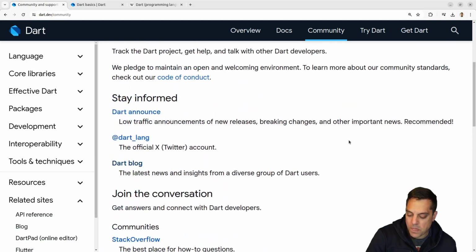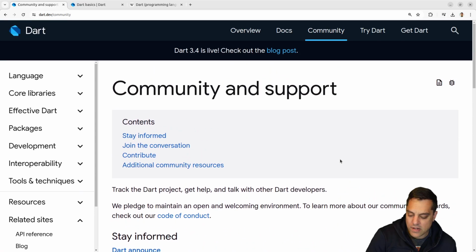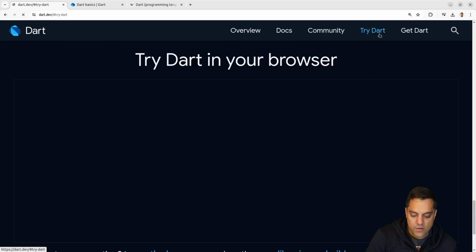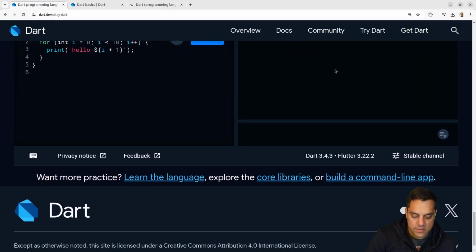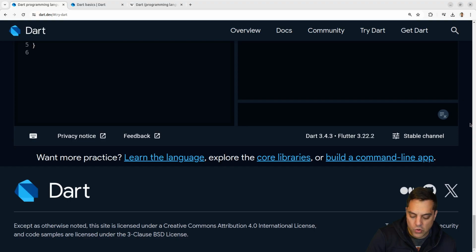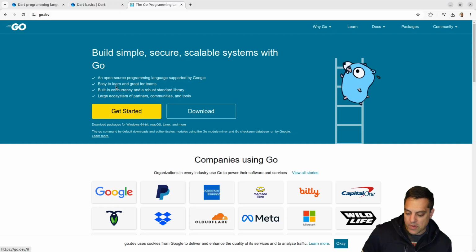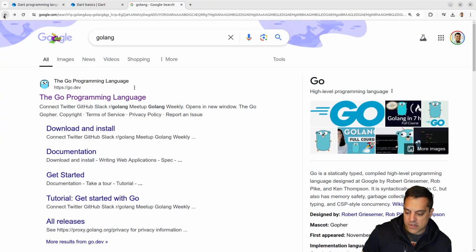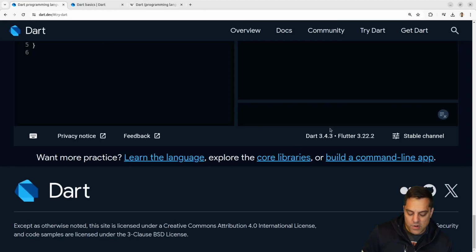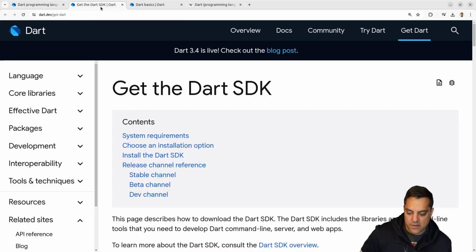I wonder, again, if the development's done fully within Google, because I think some languages that started off, for instance, like Go, if I recall, let me go ahead and see, back in our Go programming language, this is open source again, which I know started off as a Google effort. Here, let's go back to Dart. I wonder if Dart is the same here.